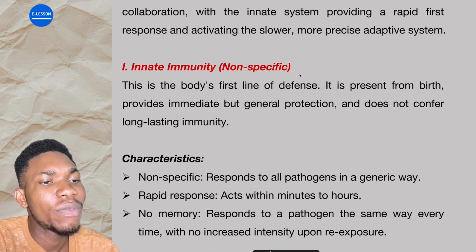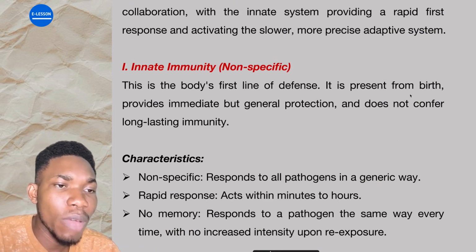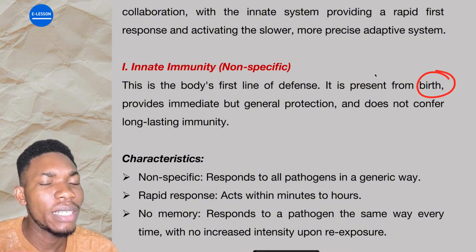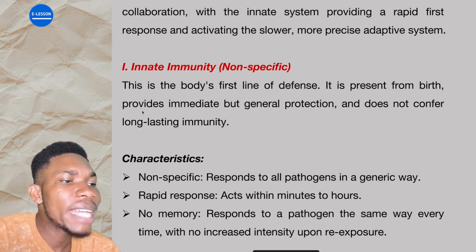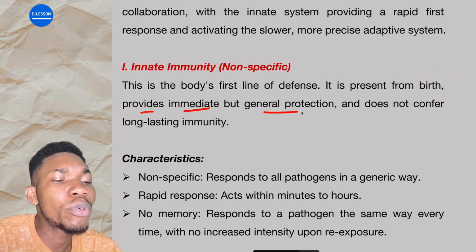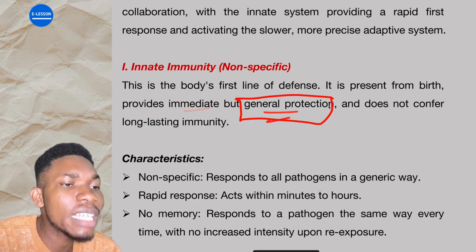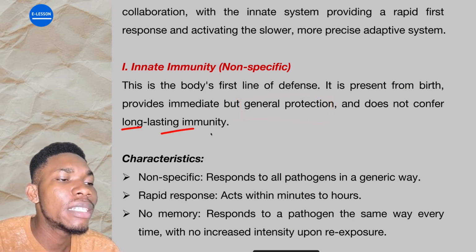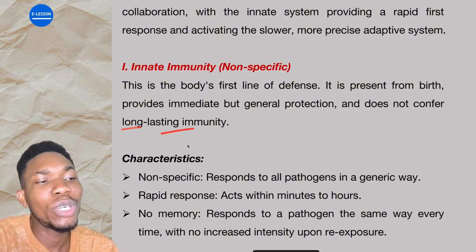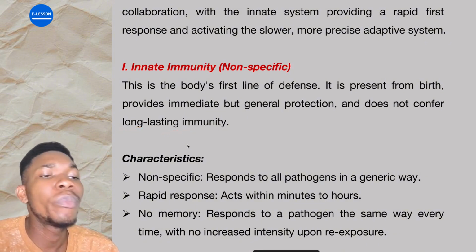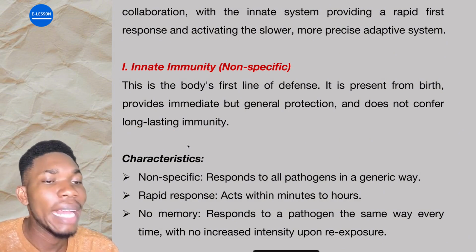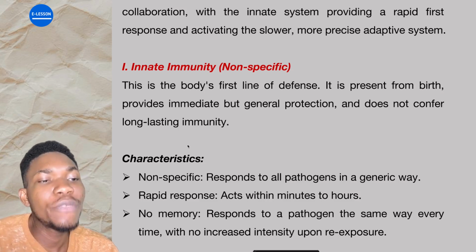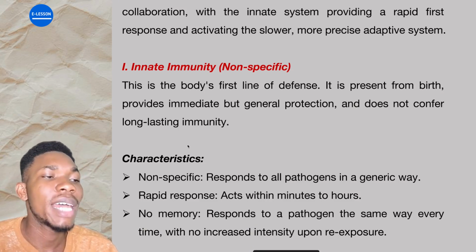This is the body's first line of defense. It is present from birth. That's why we call it what? Innate. When you say this person has an innate ability, are you getting it? It means from birth. It provides immediate but general protection. It is not specific. It fights against all foreign bodies and does not confer long-lasting immunity. If immediately you are able to overcome the innate immunity, there is nothing like coming after some time again. It is just for that moment. If you overcome it, you go to the next line of defense.